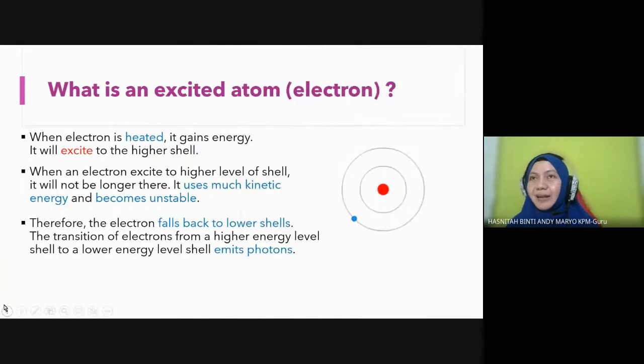So 400 means the line that will appear is purple. And when the energy is emitted at wavelength 900, you will see a red line on the line spectrum. So it depends on the wavelength they emit. When they jump from a higher level to a lower level, they will emit different wavelengths. So from there they can determine the line spectrum.